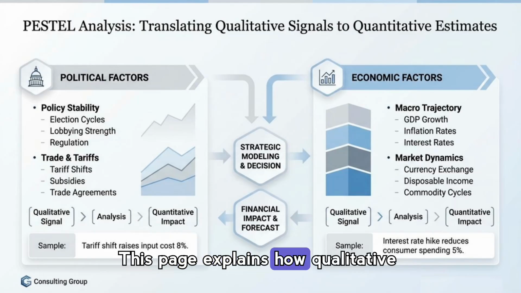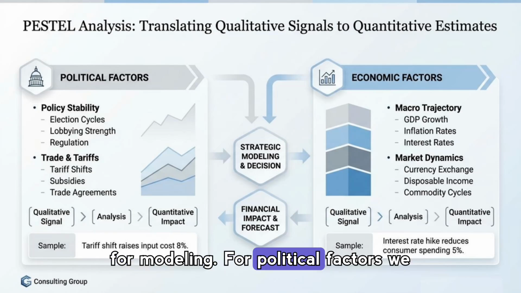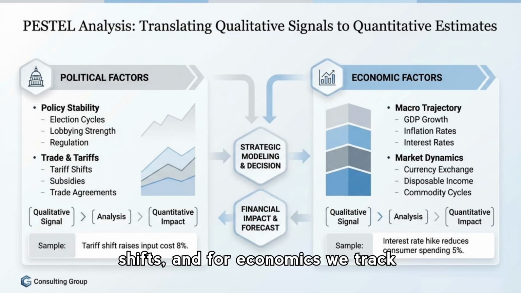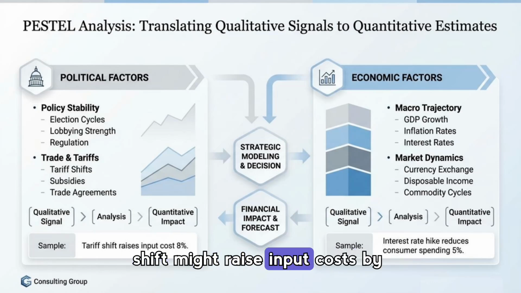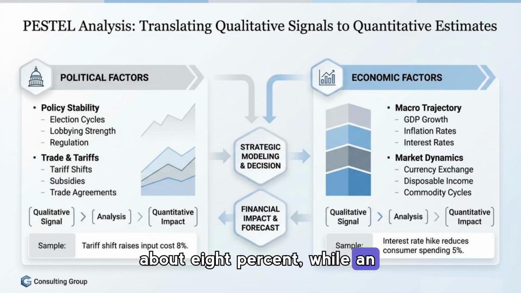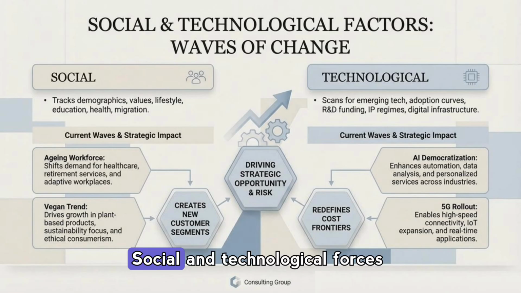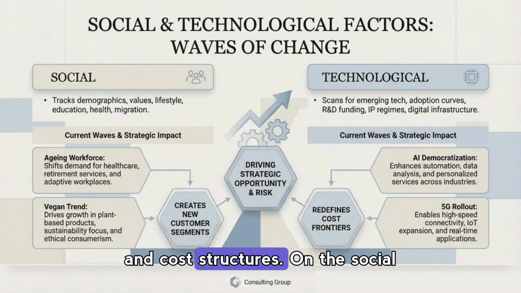This page explains how qualitative signals become quantitative inputs for modeling. For political factors, we scan policy, stability, and trade shifts, and for economics, we track GDP, inflation, and rate moves, then translate those signals into forecast adjustments. For example, a tariff shift might raise input costs by about 8%, while an interest hike could reduce consumer spending by roughly 5%. Social and technological forces move in waves that reshape demand and cost structures.